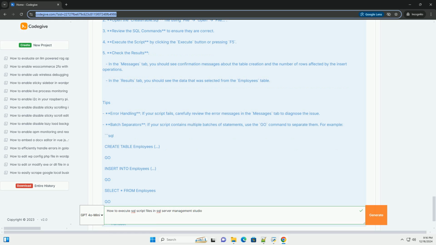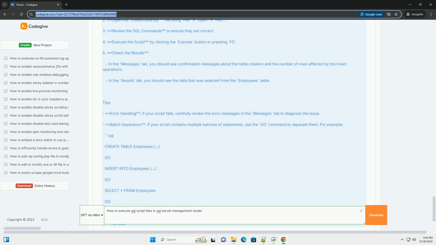Code example. Let's assume you have a SQL script file named createtable.sql with the following content. SQL. Create a new table named Employees. Create table Employees. EmployeeID int primary key identity(1,1), FirstName varchar(50), LastName varchar(50), HireDate date, Salary decimal(18,2). Insert sample data into Employees table. Insert into Employees, FirstName, LastName, HireDate, Salary.